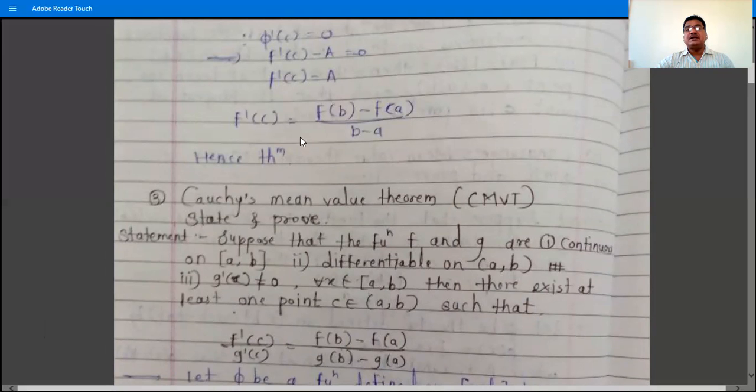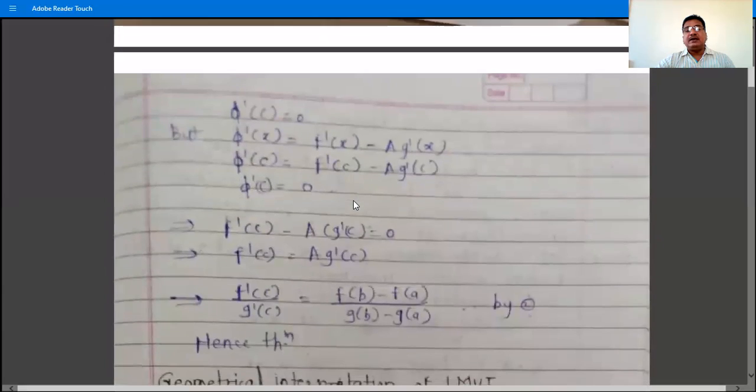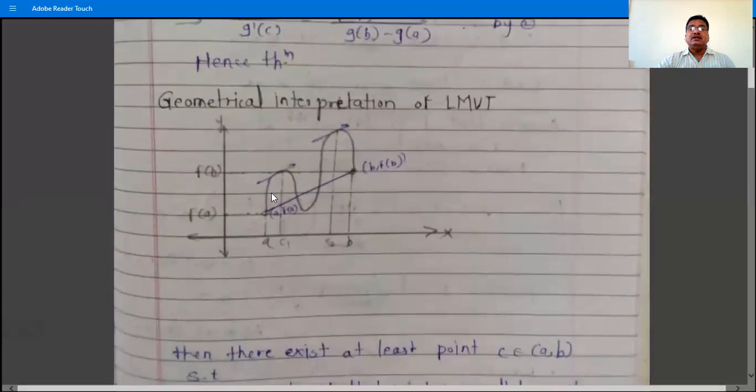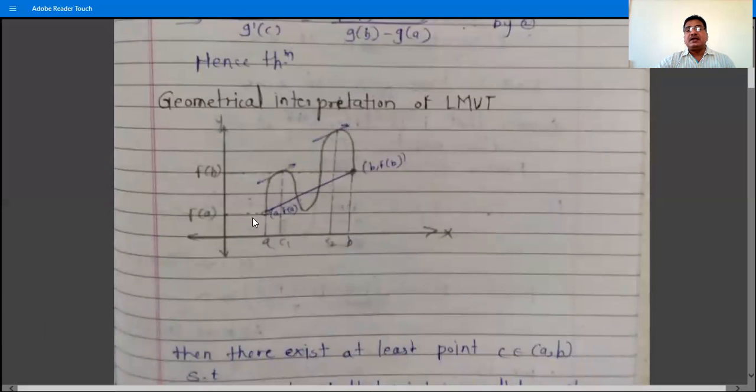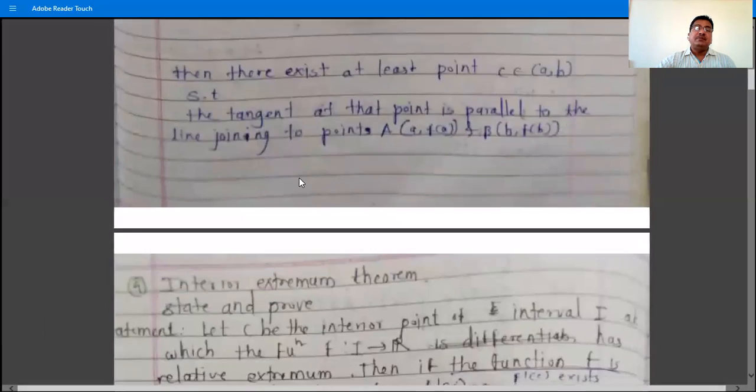Both slopes are the same, which means the tangent at the point c is parallel to the line joining these two points A f of A, B f of B. So the tangent at that point is parallel to the line joining the two points. This line passing through these two points and the tangent at this point are parallel. This is the geometrical meaning.